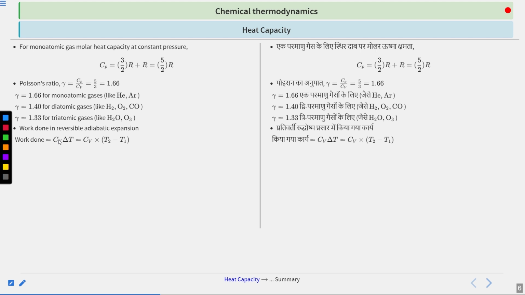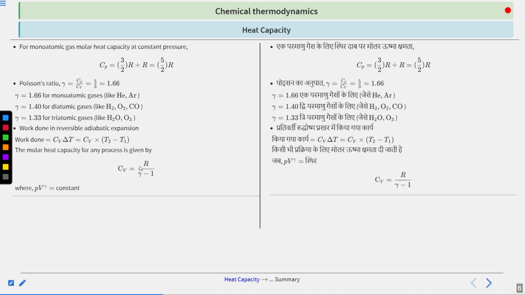So work done will be given by what? For adiabatic expansion, since it is adiabatic, your Q value will be 0. Therefore, your work done will be equal to your internal energy change, and internal energy is given by CV delta T. We have used delta because we have assumed that your CV value is independent of temperature. Clear? So that would give you CV (T2 minus T1).